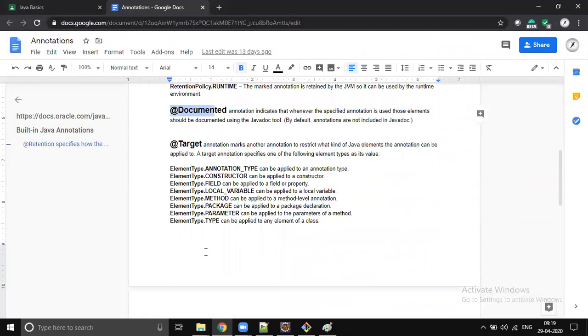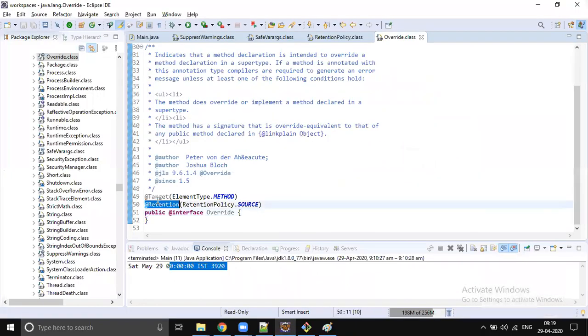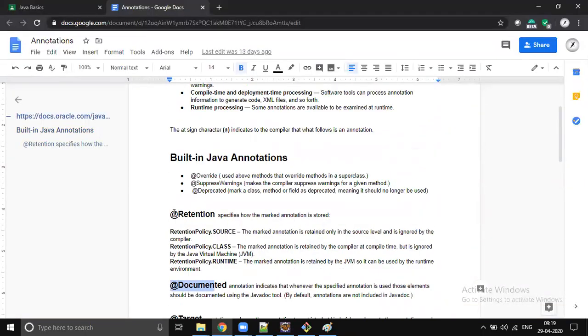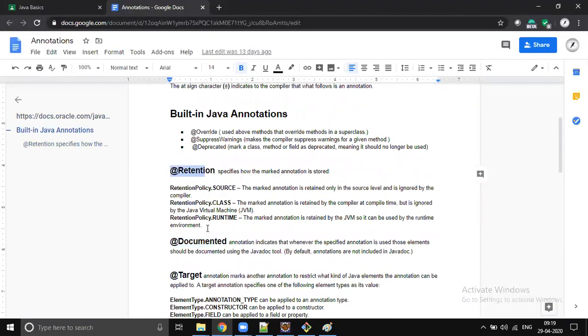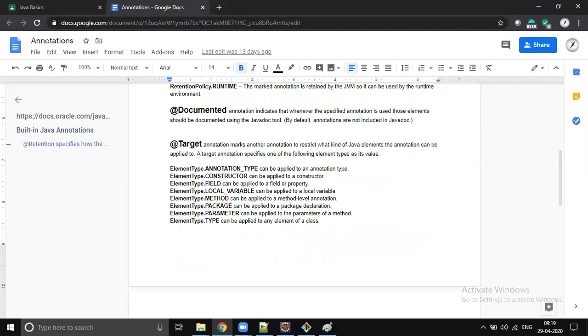The next important annotation is @Target. These two are very, very important. With @Retention, we need to specify who is going to use it. Is this going to be used by the compiler, or is this going to be used by the JVM? That is what we need to specify. Then the next important annotation is @Target.